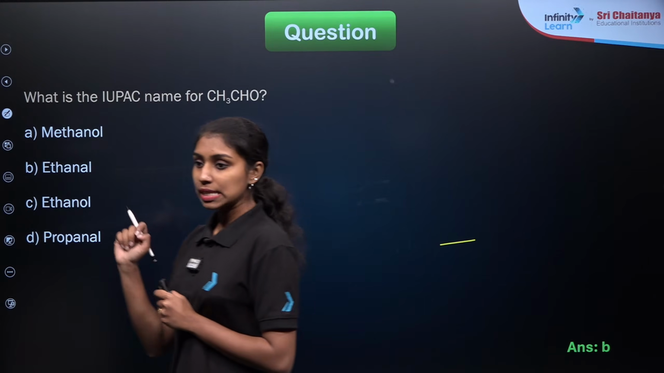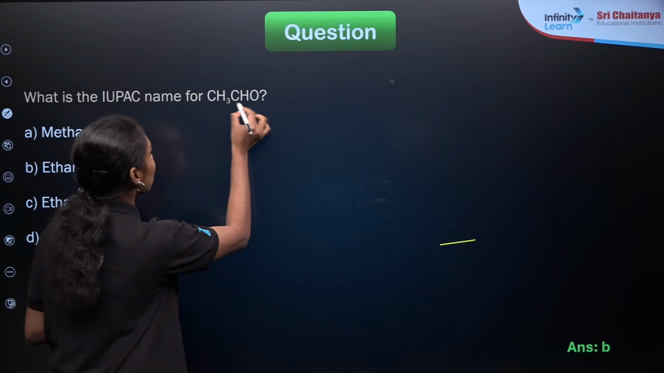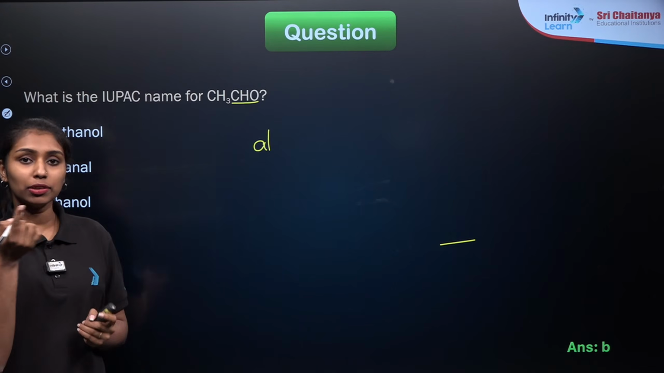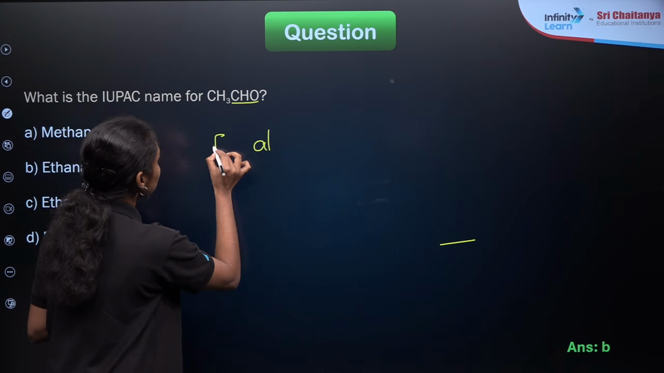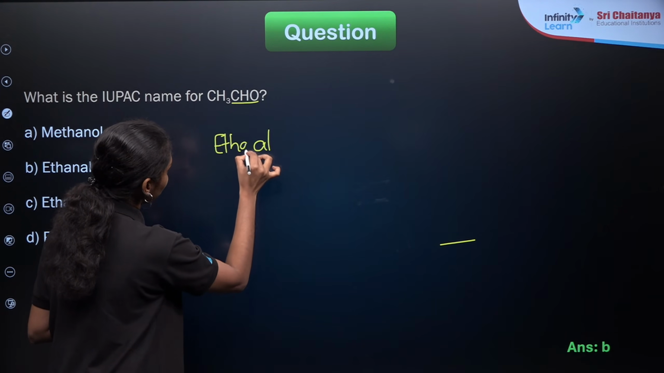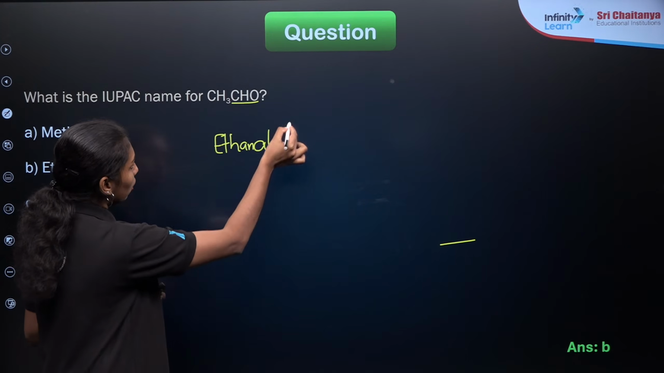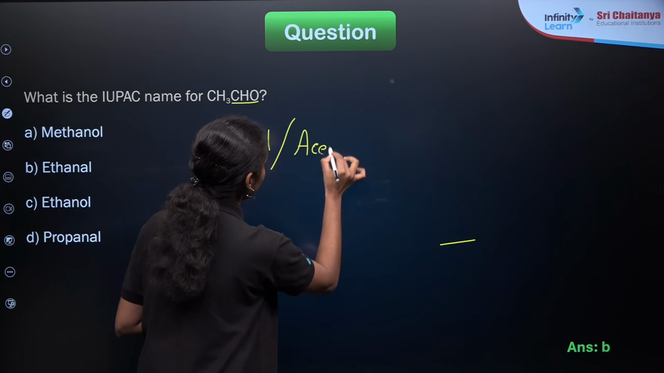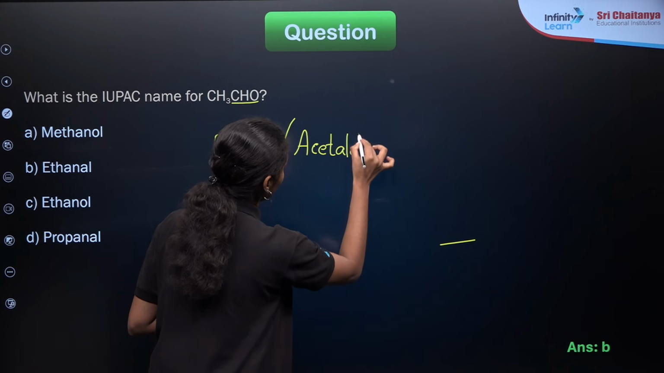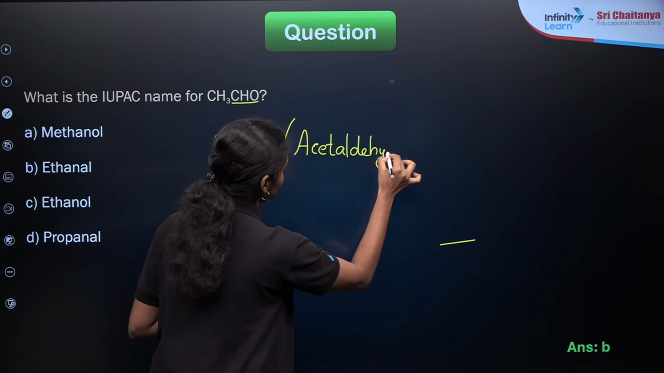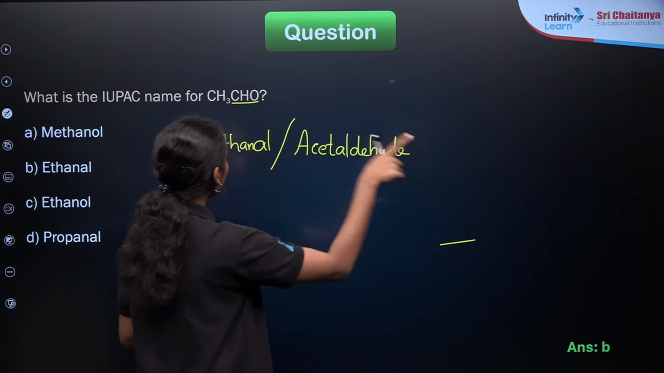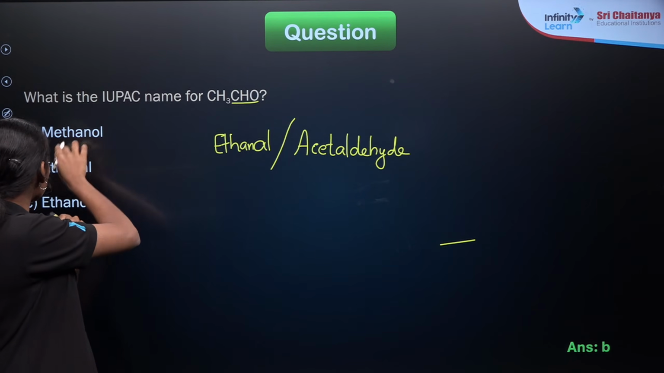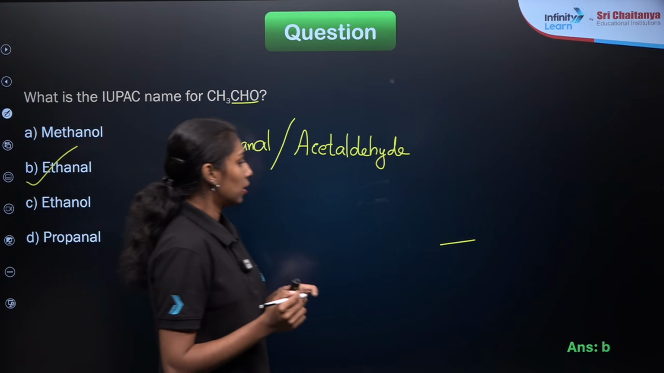So CHO means aldehyde group, right? Aldehyde has the suffix Al. Then here it is a two carbon compound. What will be the word root? It will be ethane, right? So it will be ethanol. Or it is also known as acetic acid. Sorry, acetaldehyde, right? Acetaldehyde. This is the common name of this compound, CH3CHO, and ethanol will be the IUPAC name of this compound. So option B will be our correct answer. Is that clear?